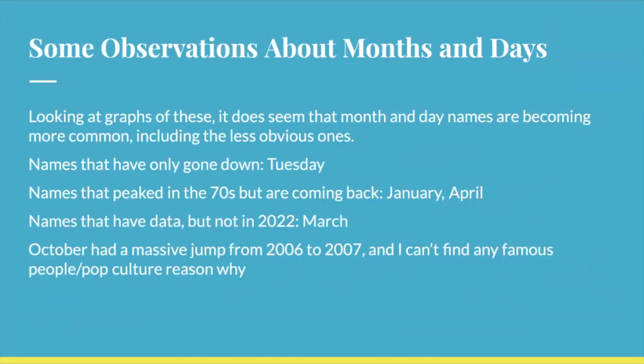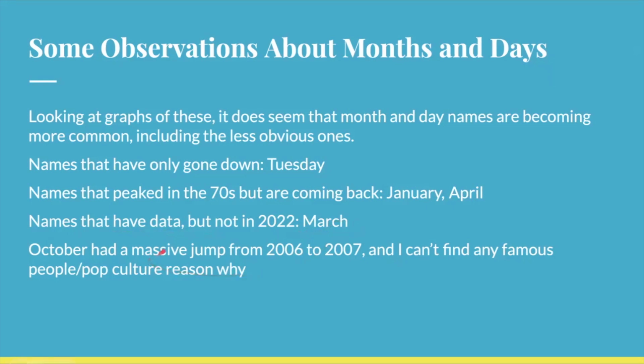And a few more observations about the days of the week is that as I looked at the graph, as I said, they're becoming more common in the last few years. However, Tuesday has only been decreasing. Monday hasn't had data since 2020, and it barely had data at all. January and April both peaked in the 70s, but are making a comeback. June peaked in the 1910s, but is also making a comeback. And the month of March has no data in 2022, along with Monday, which I apparently forgot to write down.